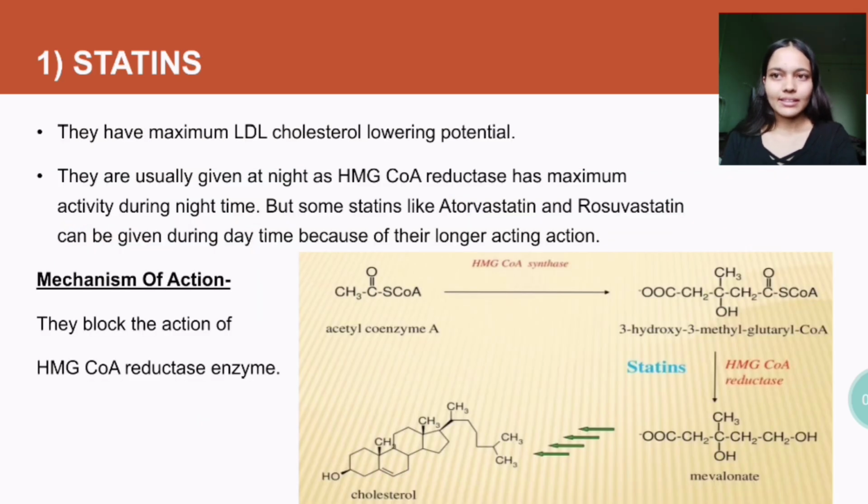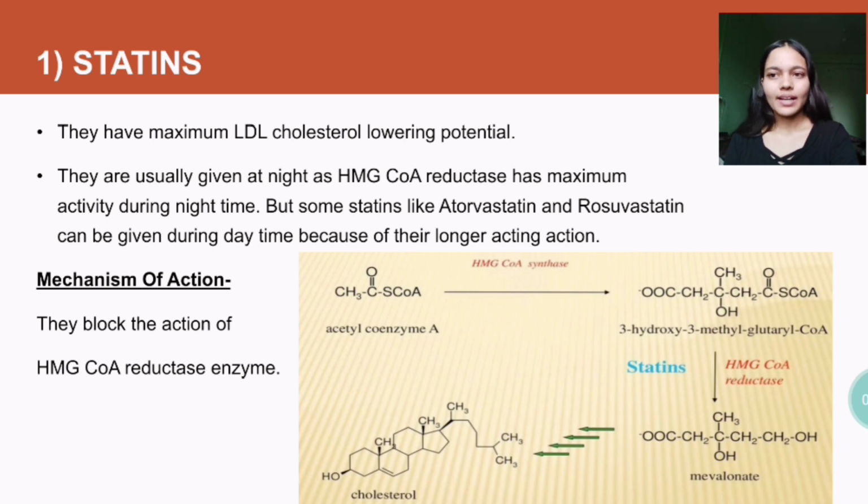So first is statins. They have maximum LDL cholesterol lowering potential. They are usually given at night as HMG-CoA reductase has maximum activity during night time, and this is the particular enzyme on which statins act. But some statins like atorvastatin and rosuvastatin can be given during daytime because of their longer action.